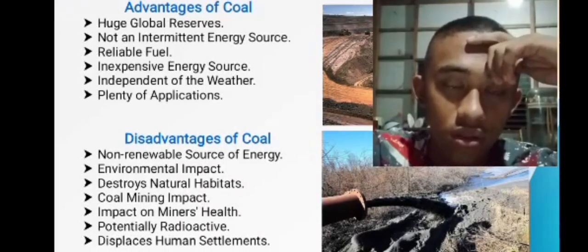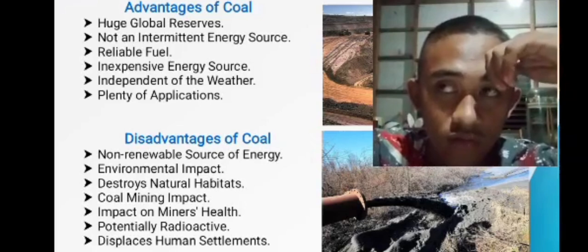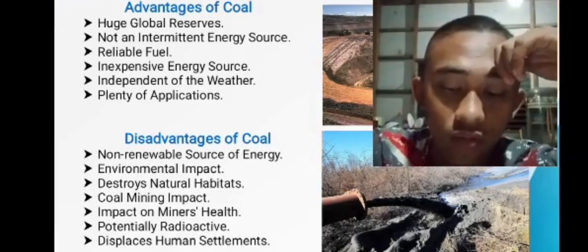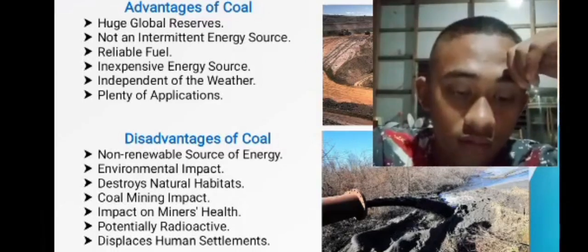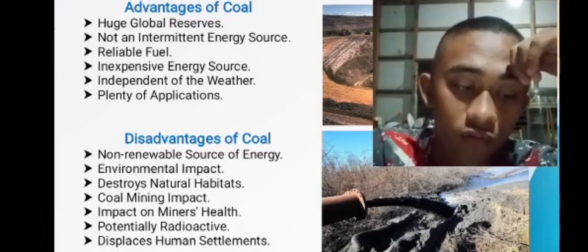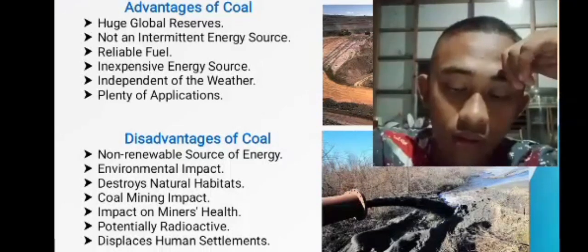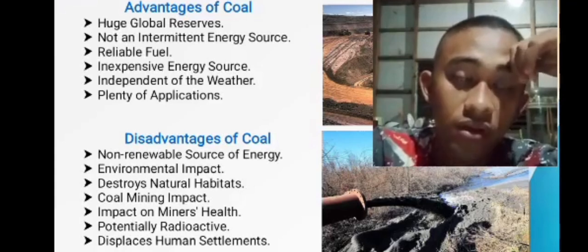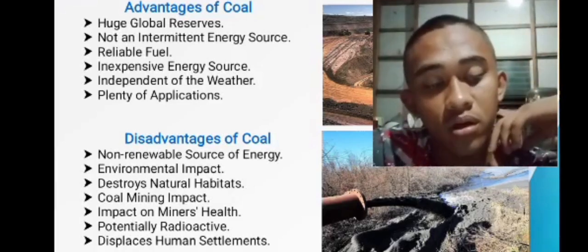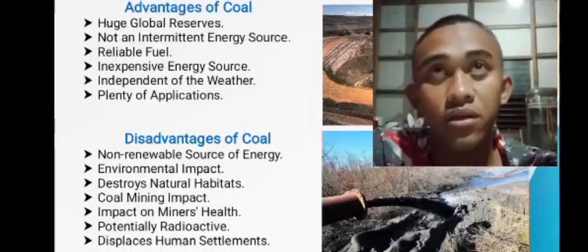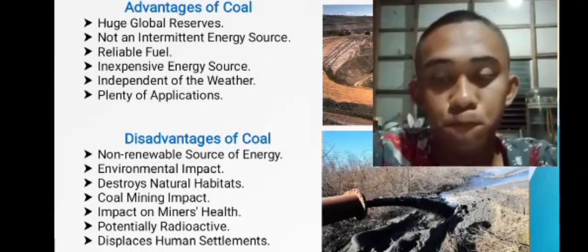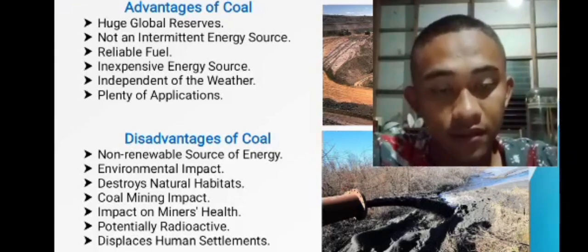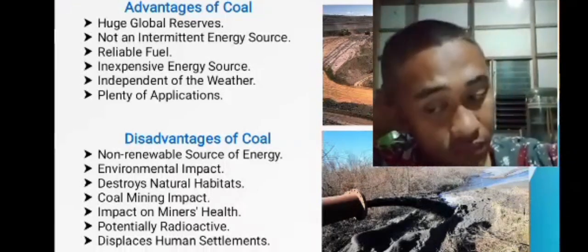And these are the disadvantages of coal. First, a non-renewable source of energy, like finite supply and slow formation. And environmental impact, like air pollution, climate change, and water pollution. And next, it destroys natural habitats, like displacement of wildlife.